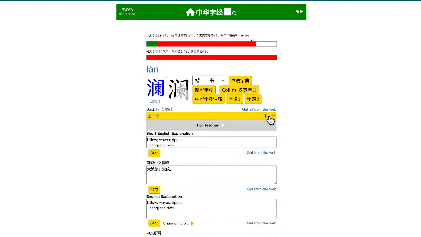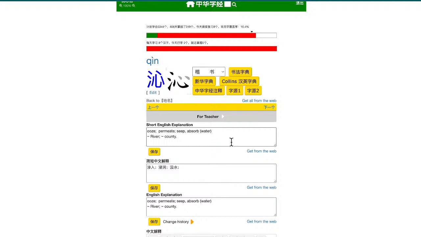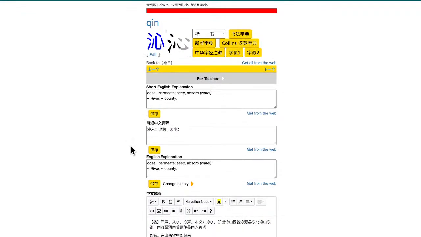Next one, Qing. Qing means ooze, permeate, seep, absorb water. So Qing is a liquid that oozes out or is absorbed into something, soaked with liquid, that kind of meaning. It's called Qing.